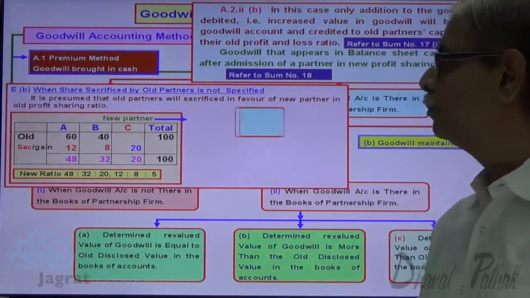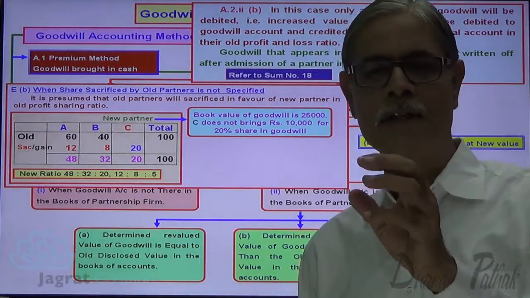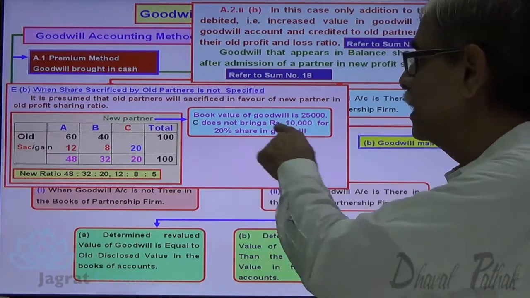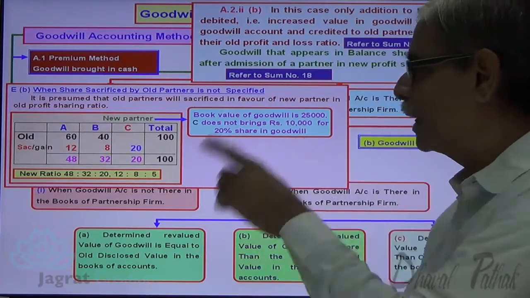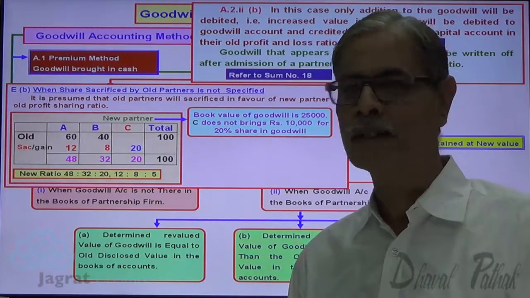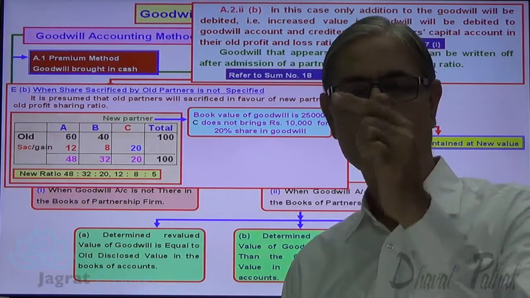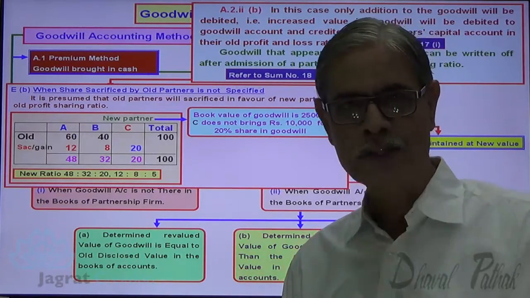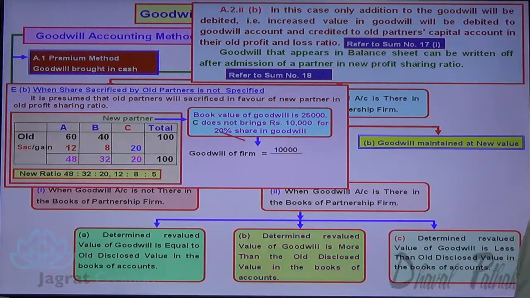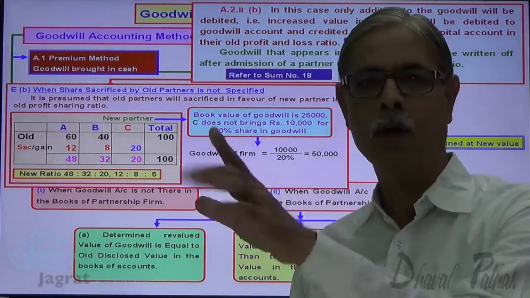Now, look at it. The book value of goodwill is 25,000. So in the balance sheet of the old partnership firm, the value of goodwill is 25,000. C brings 10,000 for 20% share in goodwill. So 20% value is equal to 10,000. What is the 100% value? The first step is to find out the value of goodwill determined at the time of admission of a partner. So 10,000 divided by 20%, 50,000 is the value of goodwill determined for the firm.